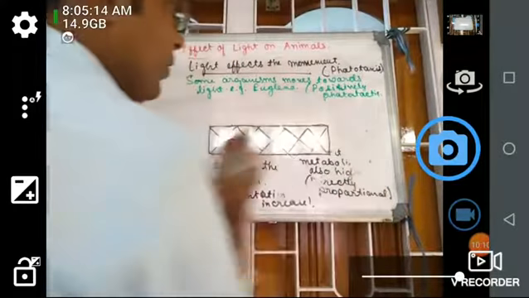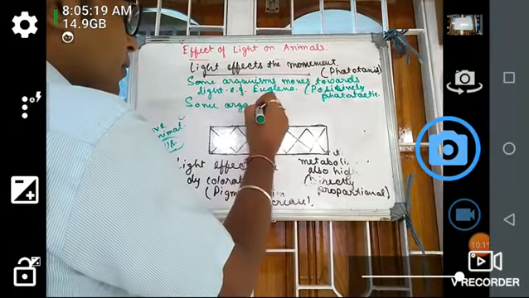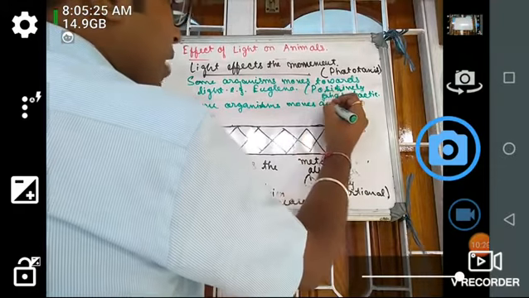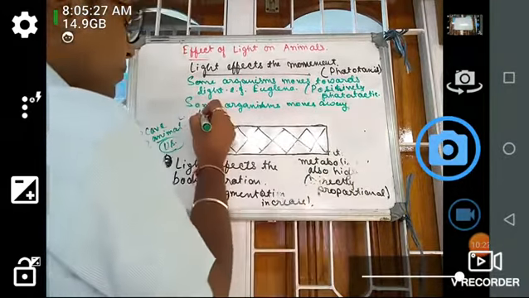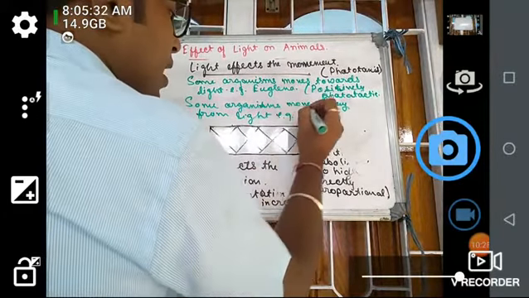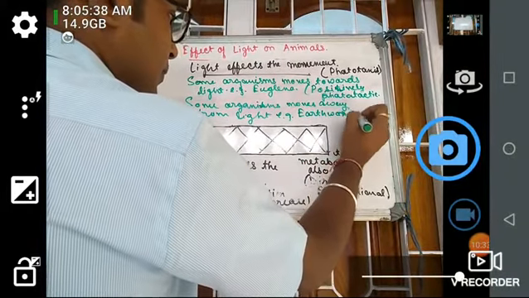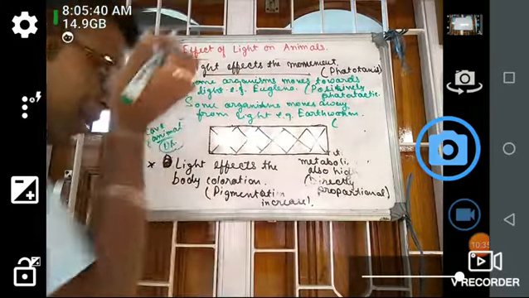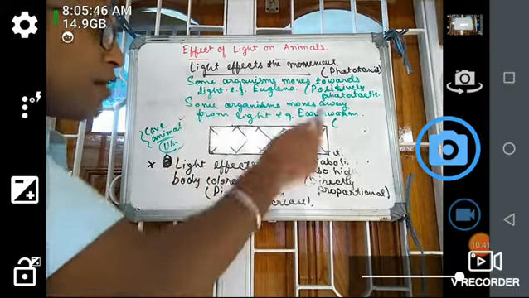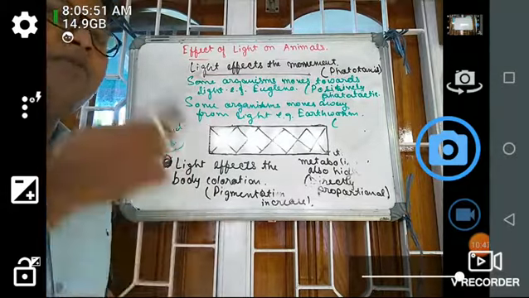Some organisms are phototactic, and some move away from light, for example the earthworm. These are negatively phototactic. So what is the case? Some organisms move away from the light. Meaning in whichever direction light is there, they will move away from that.